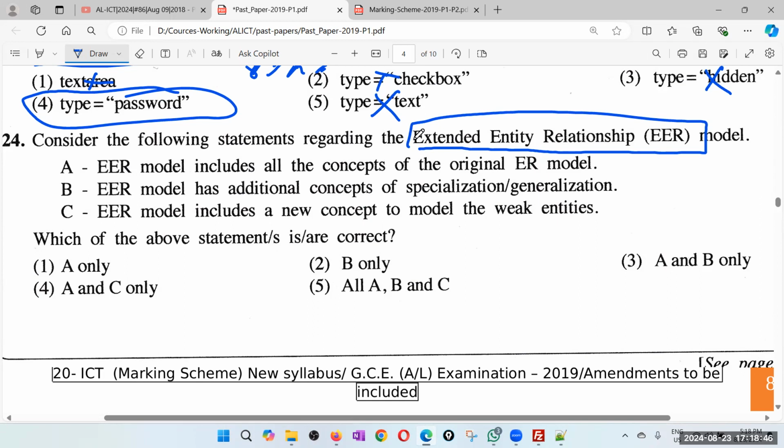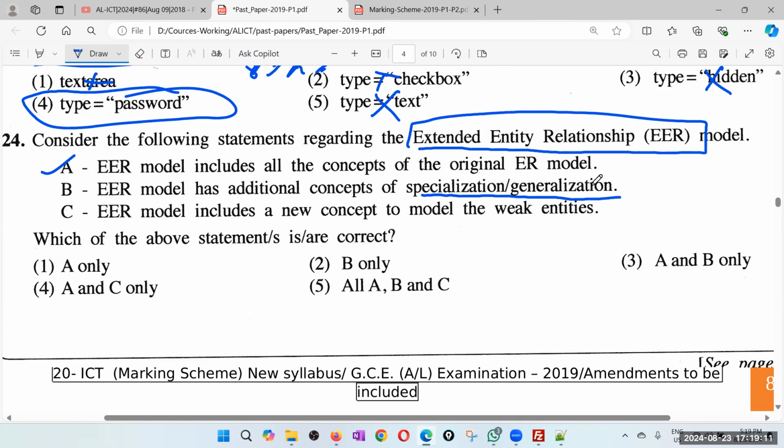Right. ER model includes all the concepts of the original ER model. Yes. So it includes all the concepts of the ER plus support for object-oriented concepts. I'll go for A. Correct. ER model has additional concepts of specialization, generalization. Yes, specialization, generalization is inheritance.